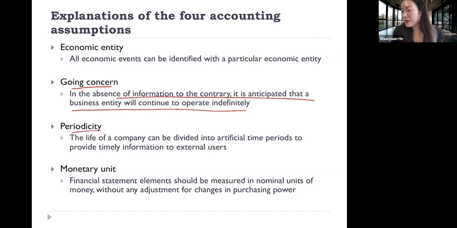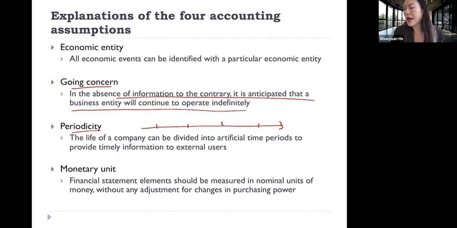Periodicity. The life of a company can be divided into artificial time periods to provide timely information to external users. We all know that the firm is operating as a going concern, on a continuing basis. However, we cannot provide information to outside users on a continuing basis. That will be too costly to the firm. As we just mentioned, there's a cost and benefit constraint we need to consider when providing financial accounting information.